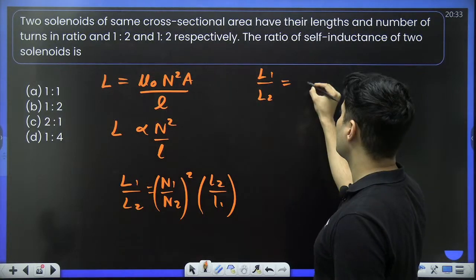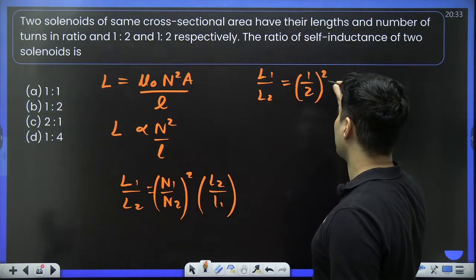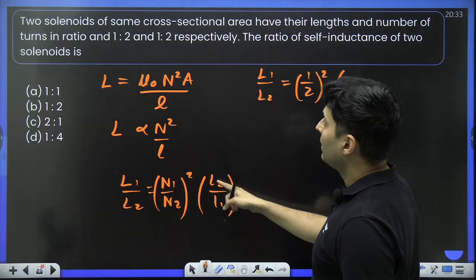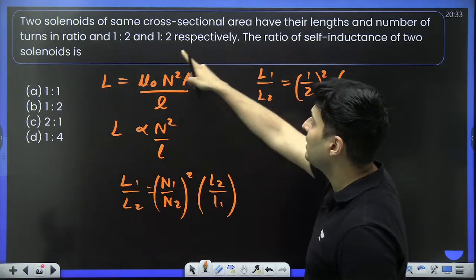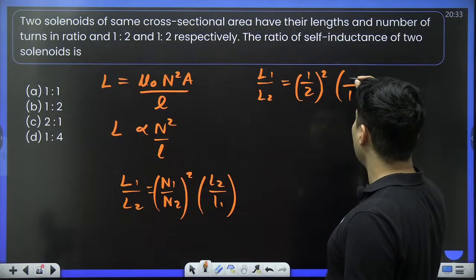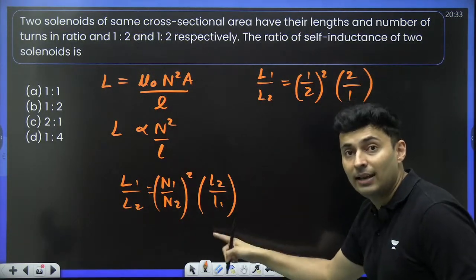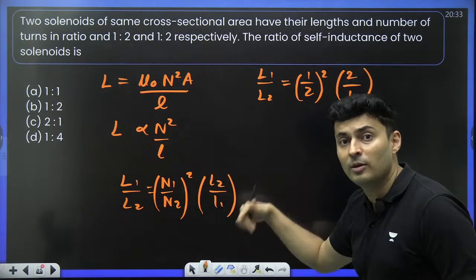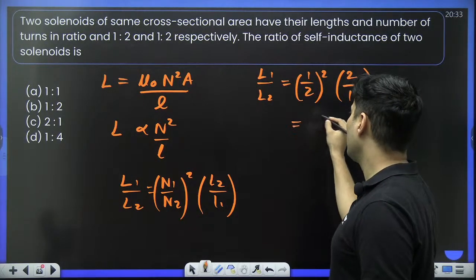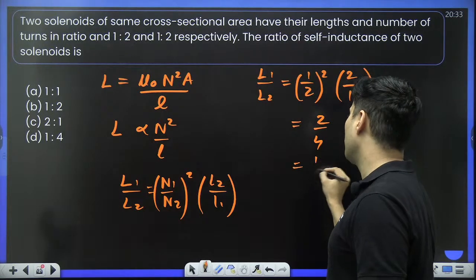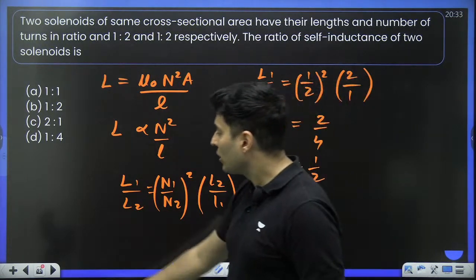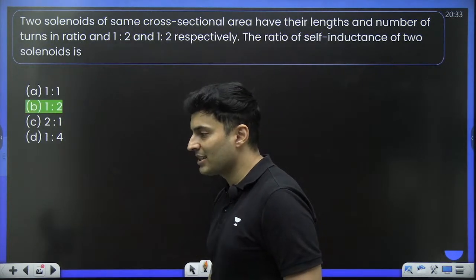Turns ratio is 1:2. So 1:2 whole square. Then length ratio is also given. Length ratio is also 1:2. So this will be 1, this will be 2. Be careful. This is L2 by L1. L1 by L2 is 1 by 2. So L2 by L1 will be 2 by 1. So that's it. This will be 2 by 4, which is 1 by 2. So 1:2, not 2:1. So option B must be correct.